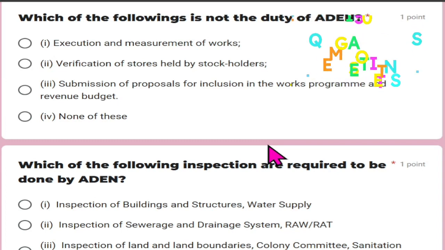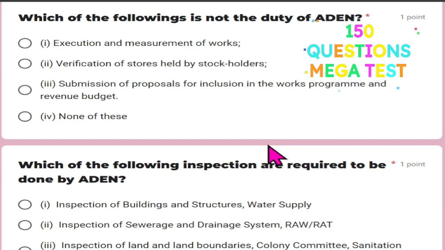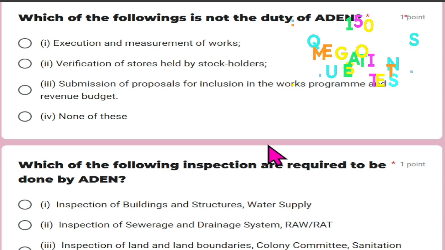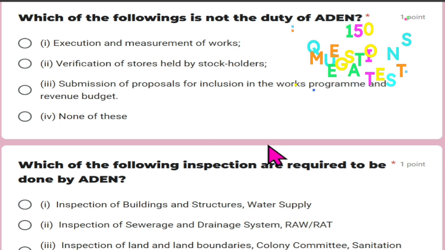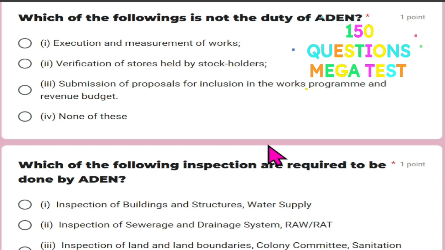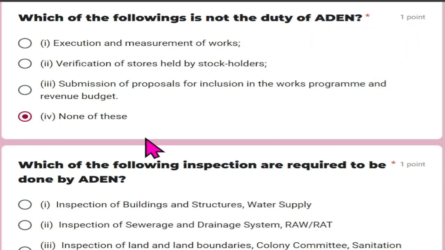Which of the following is not the duty of ADN? Execution and measurement of works, verification of stores held by stockholders, submission of proposal for inclusion in the works program and revenue budget. Since all the three are the duty of the ADN, the right answer is none of the above.